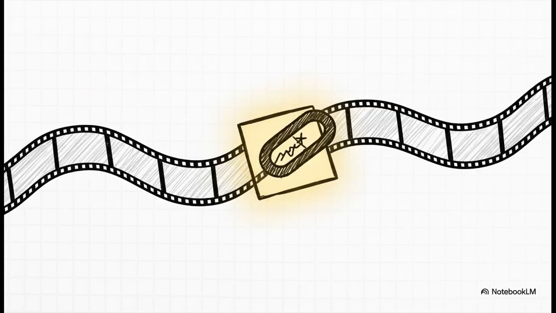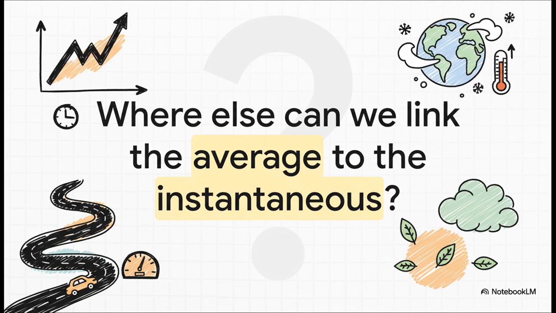When you boil it all down, the mean value theorem is about connection. It's the ultimate guarantee that links the entire story of a journey to one single, perfect, representative moment in time. And that leaves us with a final, really fascinating thought to chew on. If we can guarantee this link for something as simple as speed, where else does it apply? Think about the average growth of a company's stock over a year, or the average rate of a melting glacier over a decade. The theorem says that at some single specific moment, the rate of change was exactly that average. It's an incredibly powerful idea that has massive implications, far, far beyond just a trip down the highway.